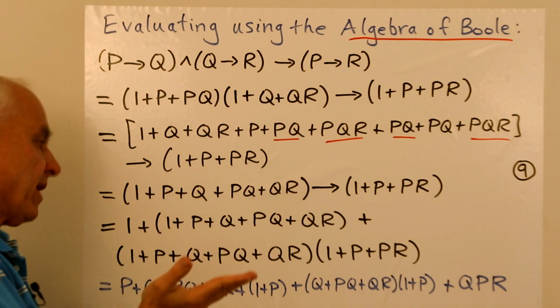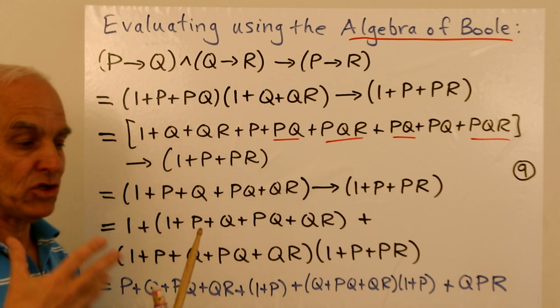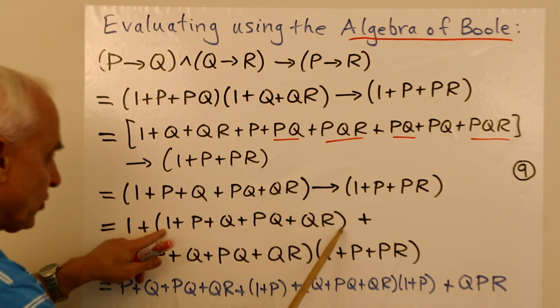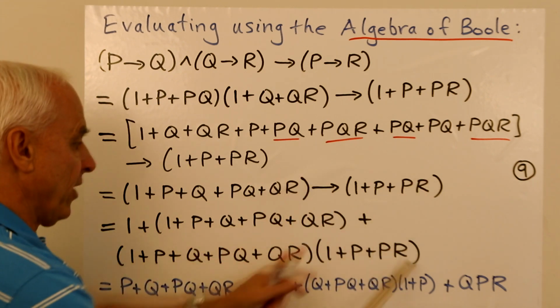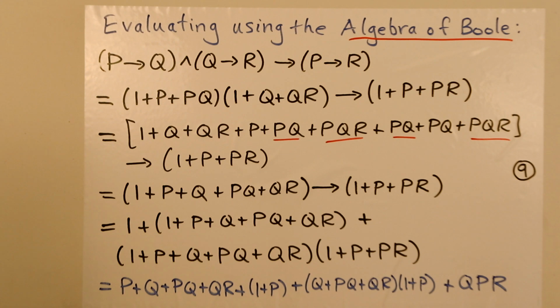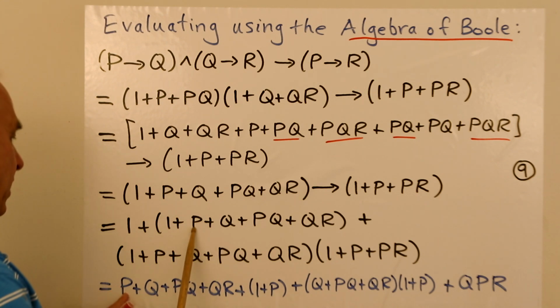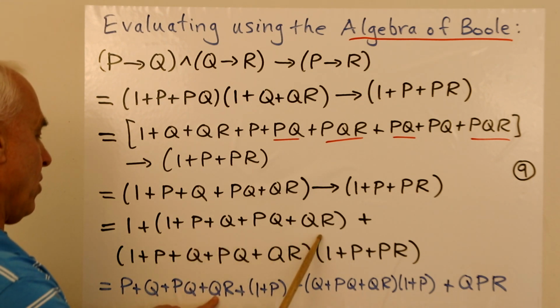Now we're going to evaluate that. We're again using the fact that we can express an implication in the algebra rule as 1 plus the first term plus the product of this thing times this thing. Okay, so when we expand this out, what do we get? The 1 plus 1 disappears. We get a P plus Q plus PQ plus QR, okay?